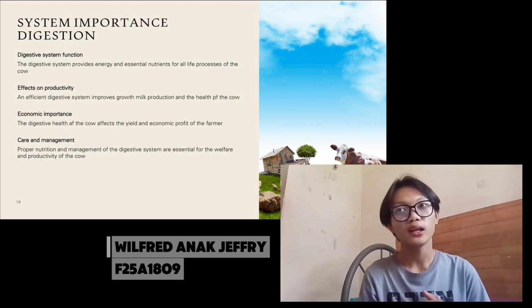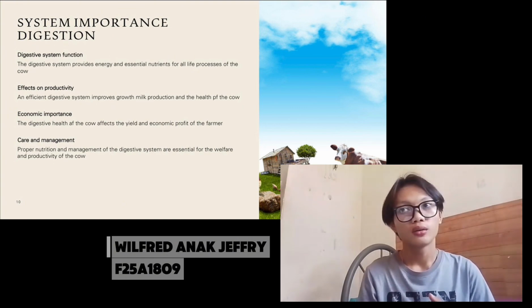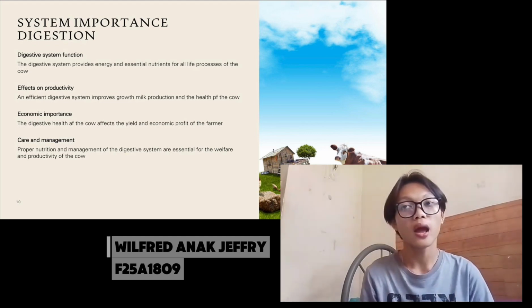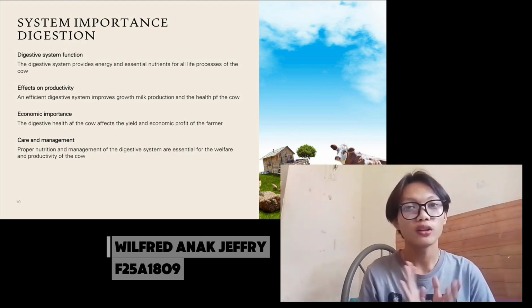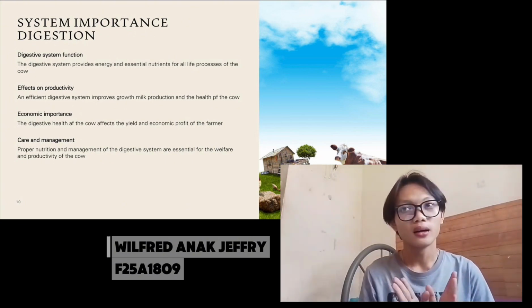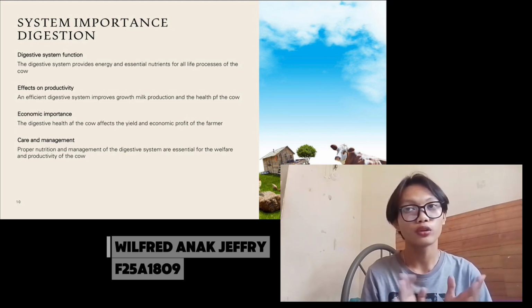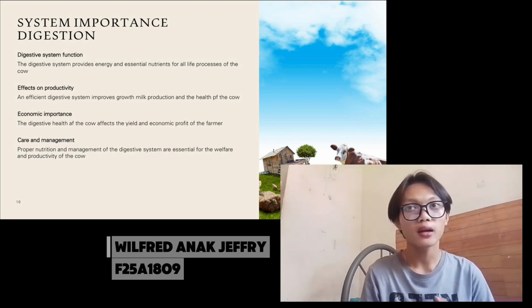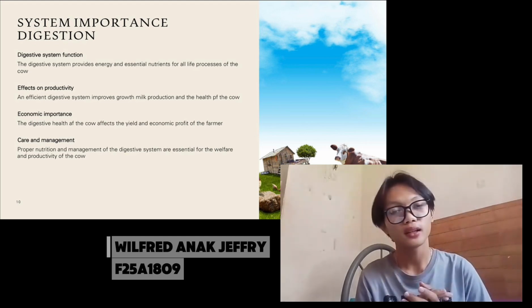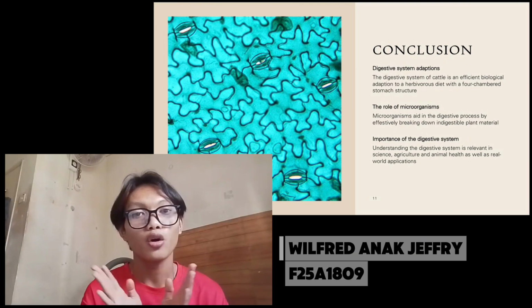And then for the last point is care and management. So that is the meaning, to provide nutrition and management of the digestive system are essential for the welfare and productivity of the cow. About the care and management, because it is so important, we must give proper care and attention. We cannot just let it be, we need to manage it well. Okay, that's all. For the last slide is conclusion.